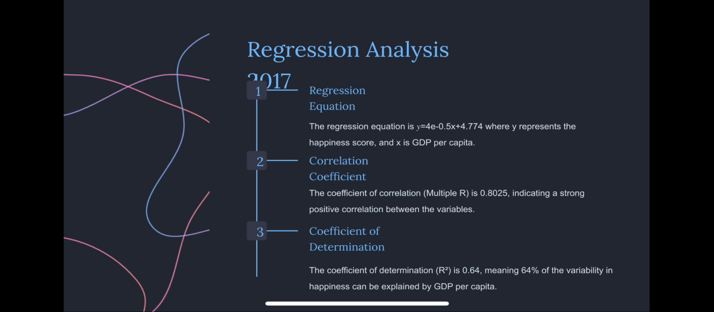The coefficient of correlation, multiple R, is equal to 0.80, which means that the correlation between the two variables is strongly positive. The coefficient of determination was calculated to be 0.64, indicating that 64% of the variability in happiness can be explained by GDP per capita. This suggests that while GDP per capita contributes to happiness, other factors also influence it. The standard error of the estimate is 0.75, indicating some variability in the data and reinforcing the idea that GDP per capita is not the only determinant of happiness.